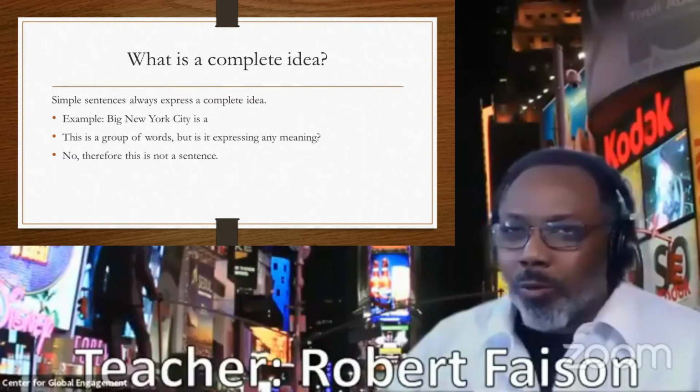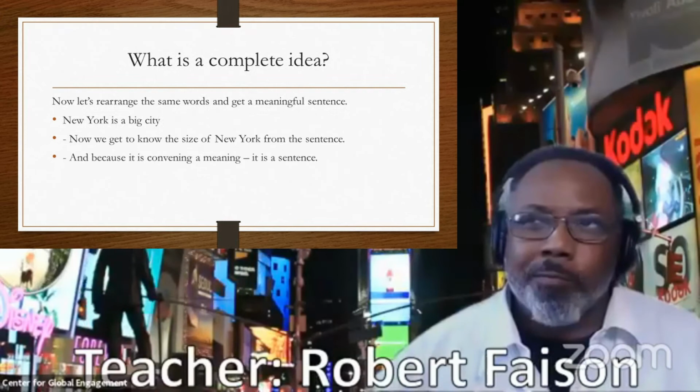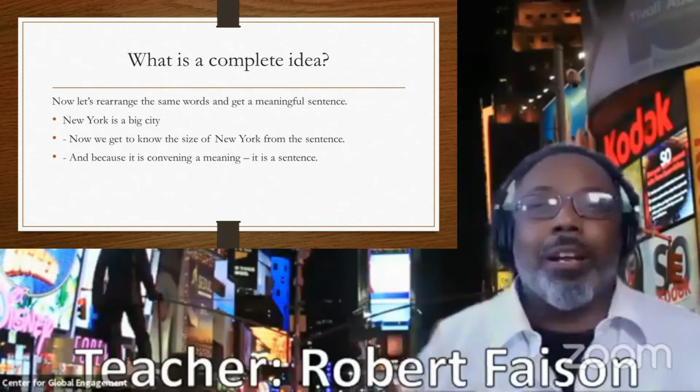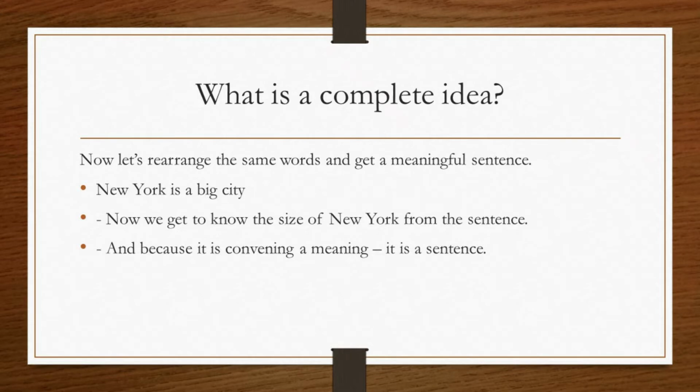But if we rearrange it a little bit, let's see what we have. Okay, watch this. New York is a big city. Now we get to know the size of New York from this sentence. What is New York? New York is big, and it's a city. So that's how we know that a sentence is a sentence: from giving us information.